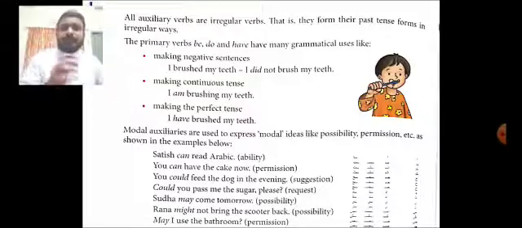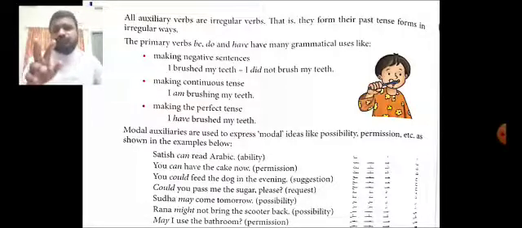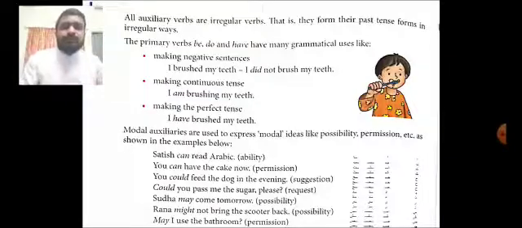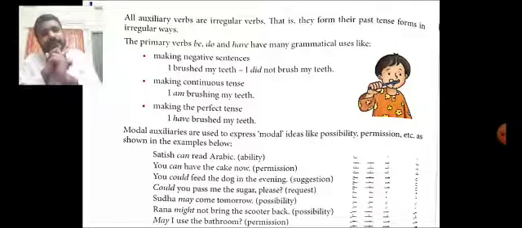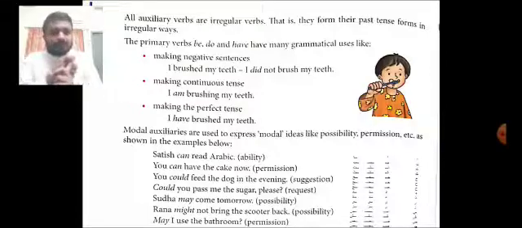We shall see two things: primary verbs as well as the modal auxiliaries. The primary verbs such as be, do, and have have many grammatical uses. First one is to make a negative sentence. For example, I brushed my teeth. I did not brush my teeth. I watched my grammar class. I did not watch my grammar class.